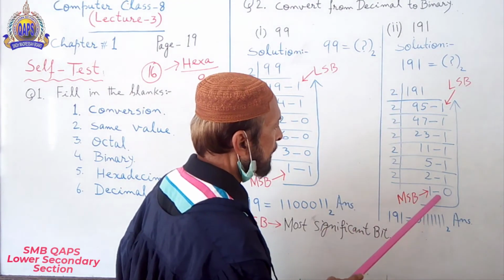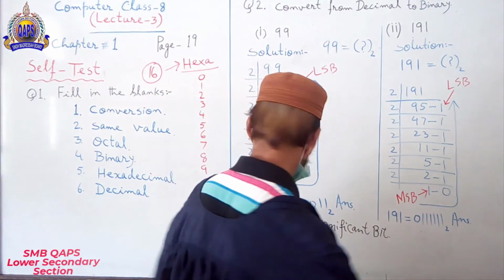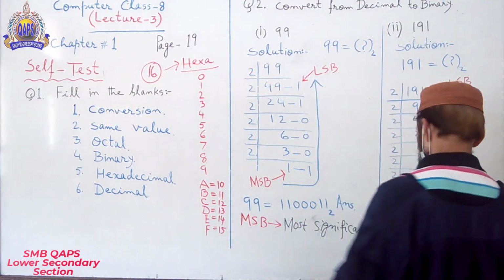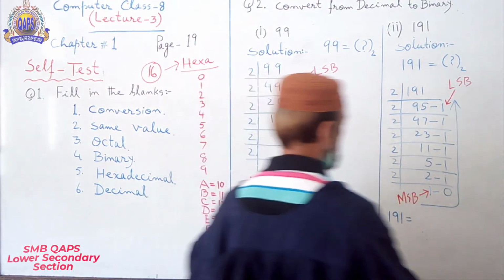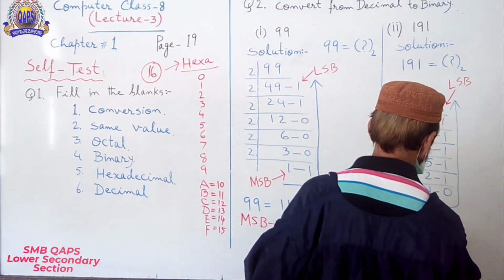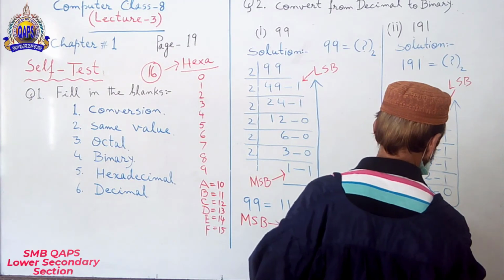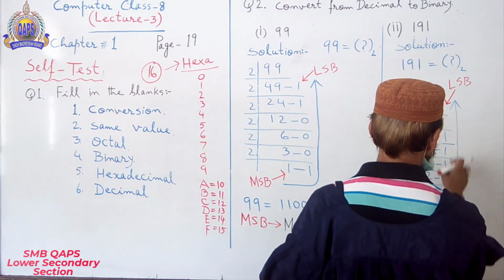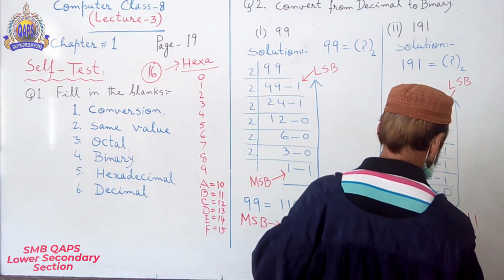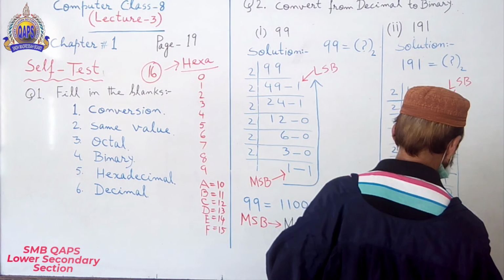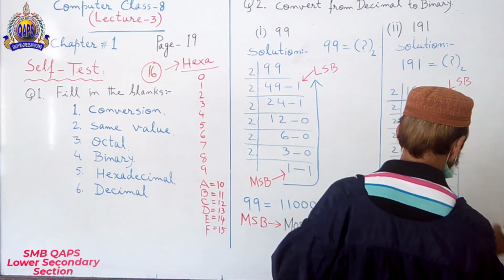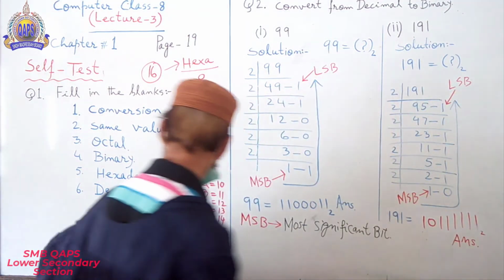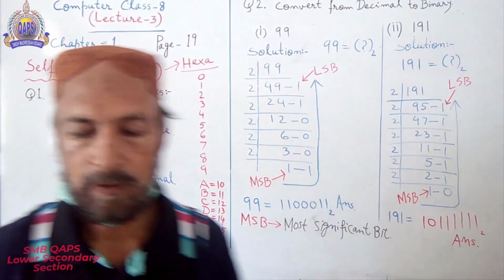191 is equal to 10. Hold on. Let me write the answer again. 1 0, 1 2 3 4 5 6. This is the answer.